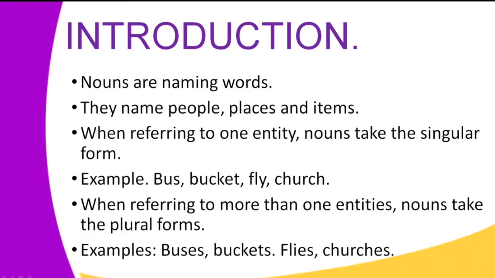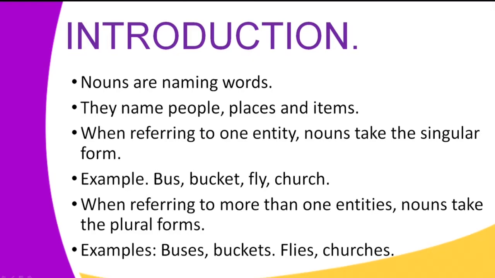Now, when referring to more than one entity, when referring to 2, 3, 4, or anything more than one, nouns take the plural forms. For example, more than one bus is buses, more than one bucket is buckets, more than one fly is flies, and more than one church is churches.